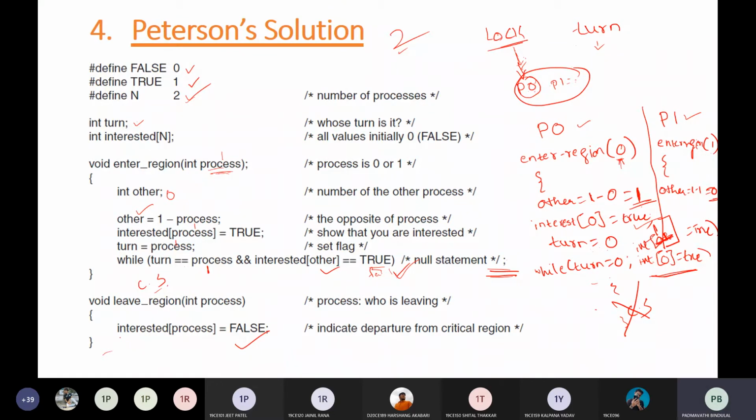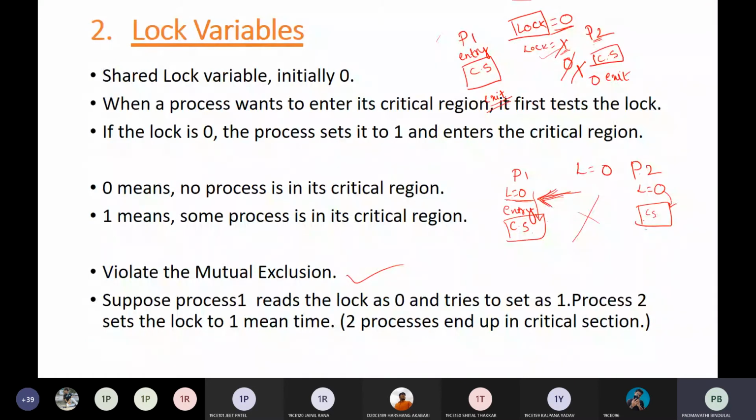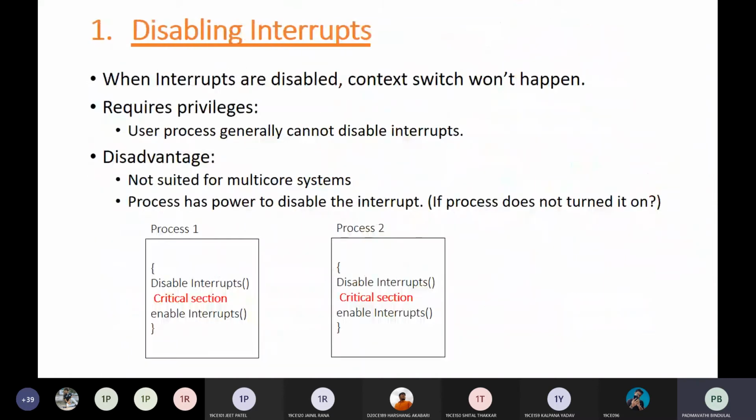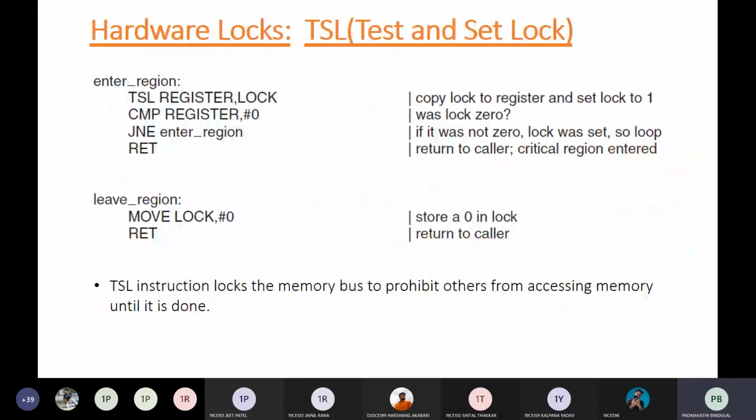Okay, now all the solutions that we have seen till here, like the lock variable, strict alternation, and Peterson's solution, are software-based solutions. That means you have some code which decides which process is to be executed in the critical section, whereas disabling interrupts is the hardware approach. Another approach is the hardware test and set lock, TSL lock. So this is also the same concept of lock only.